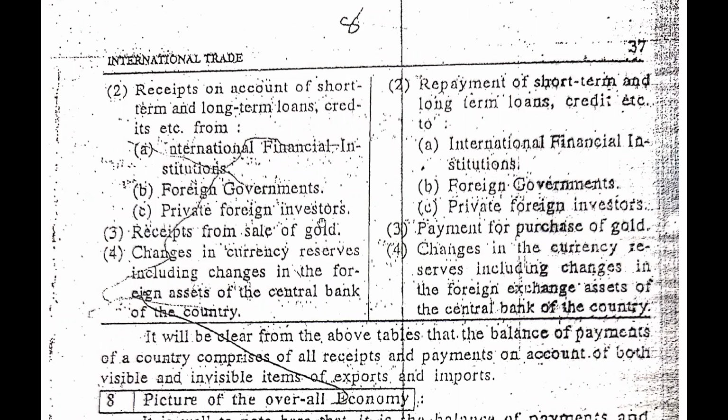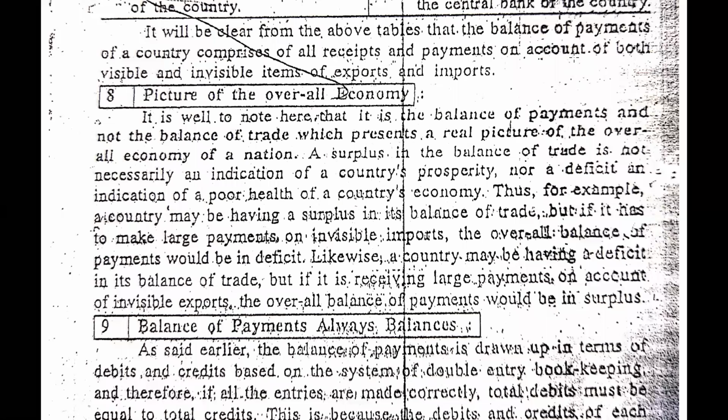Now guys, we will move further. Now we will see the picture of the overall economy. As we know very well, when we are talking about the balance of trade and the balance of payment, the balance of trade will only consider the import and export of visible goods.